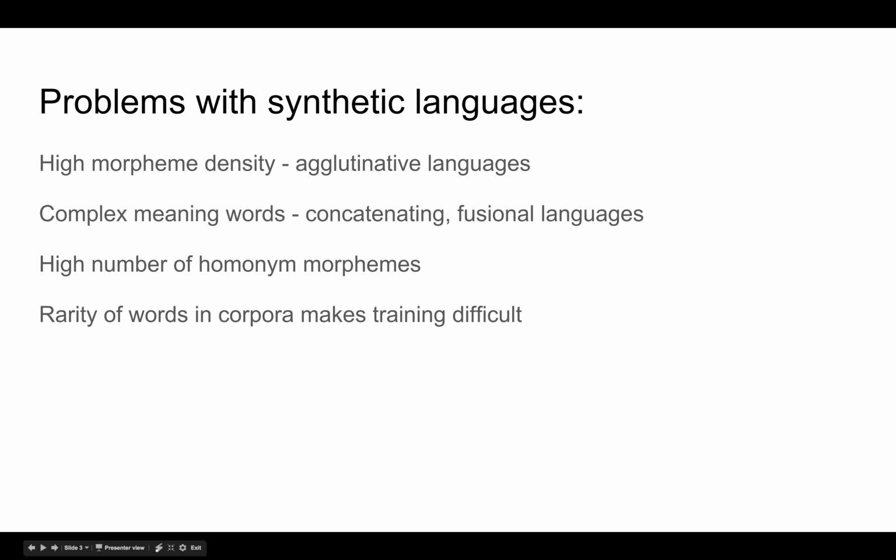The nature of these synthetic languages causes single words to have multiple aspects of meaning, and makes it very rare for the same word to occur multiple times. Stemming effectively destroys these agglutinative languages. The resulting word vectors become meaningless, so we need a model that can capture morpheme units really well.